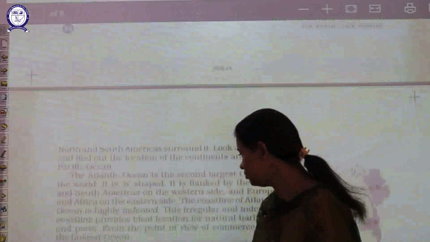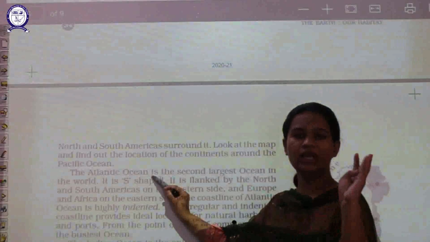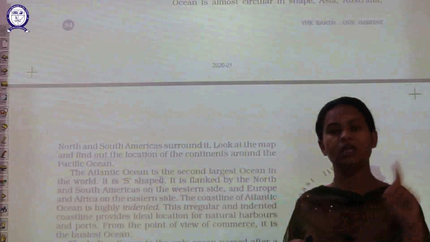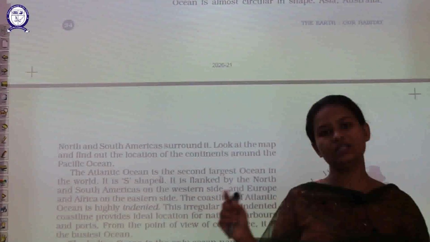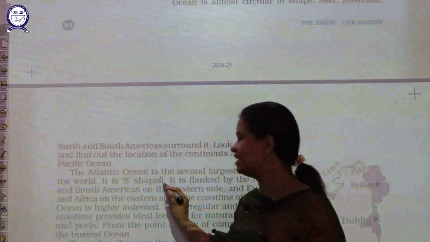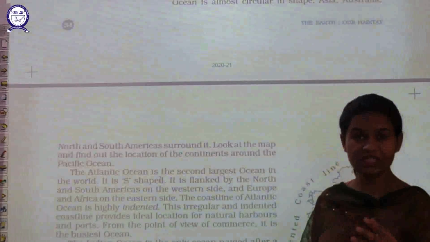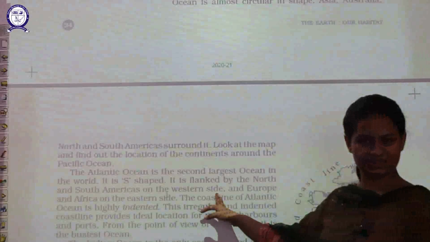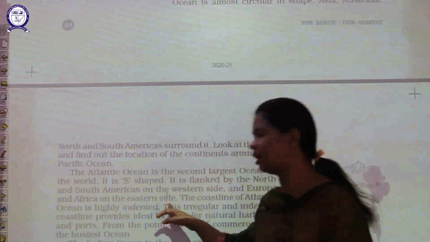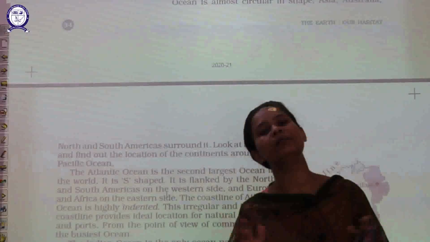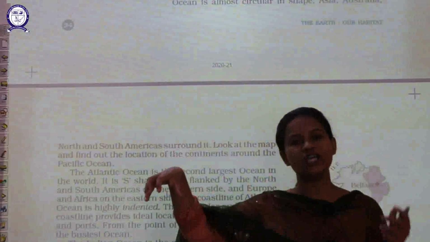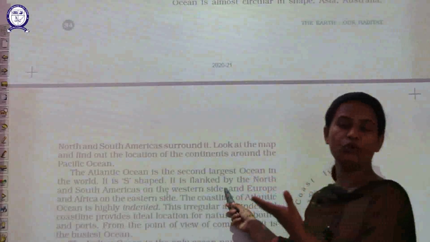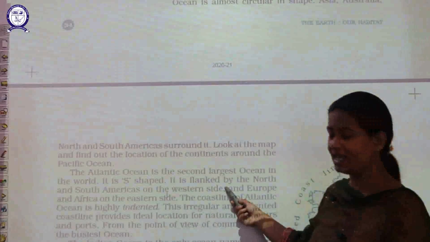Thereafter students, next one is your Atlantic Ocean. Largest ocean, Pacific Ocean. Second largest ocean, Atlantic Ocean. Largest ocean, Pacific Ocean, circular in shape, and Atlantic Ocean is S-shaped. Now it is flanked by North and South America on the western side and Europe and Africa on the eastern side. So we need to remember which ocean is surrounded by which continents. So here we studied from which continents this ocean is surrounded.